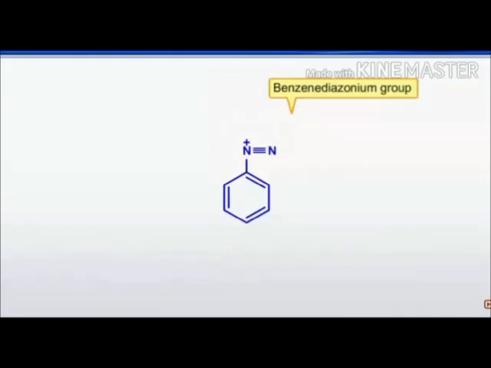And if an aryl group is attached to the diazonium, then it is called the benzene diazonium group. You can see how we can write it. Very important, remember the nitrogen positive charge is there and the triple bond N is written. This is a diazo group.